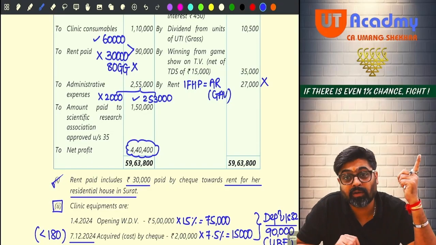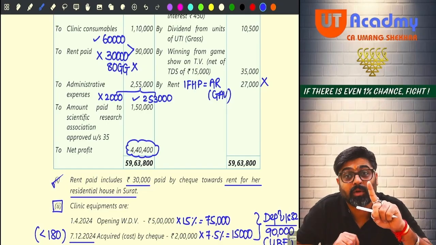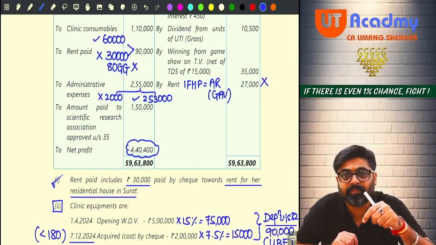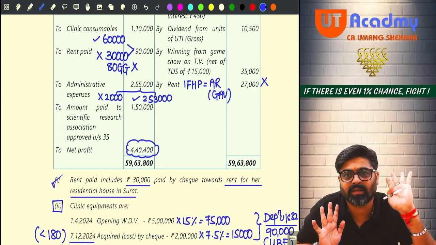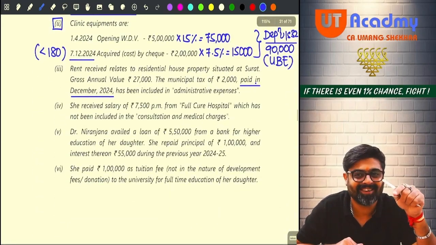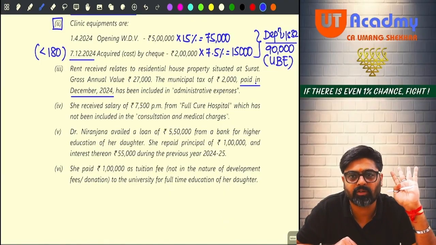But when you will bring it to house property, don't take it as a deduction. Because in order to take it as a deduction from GAV, it should be paid in this year. Is it paid in this year? April 25, next year? No, not allowed as a deduction. But you are very lucky that the examiner is saying that it is paid in December, meaning this year. So you can claim it as a deduction from house property head, yes or no?